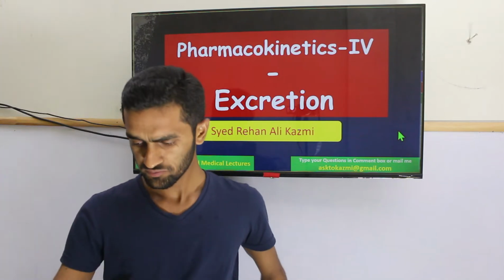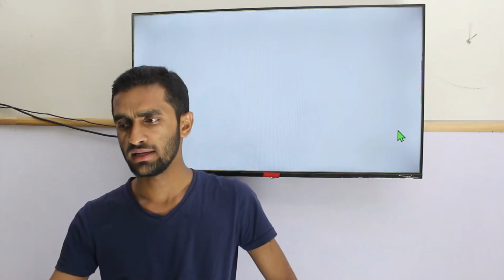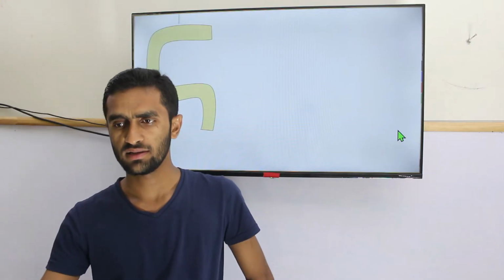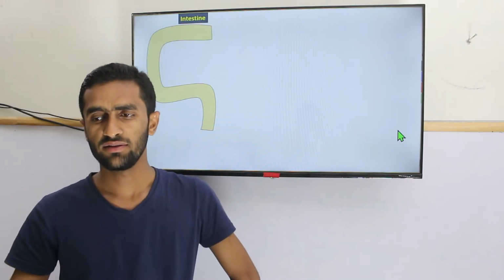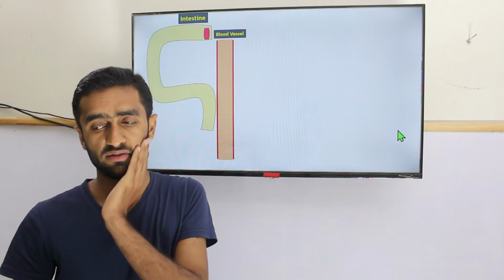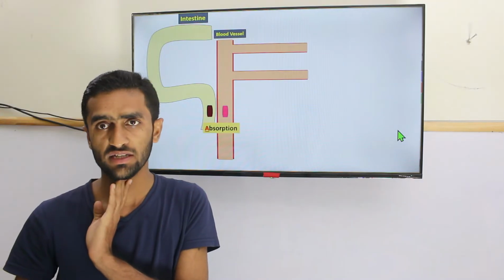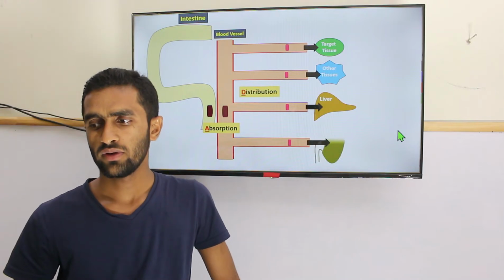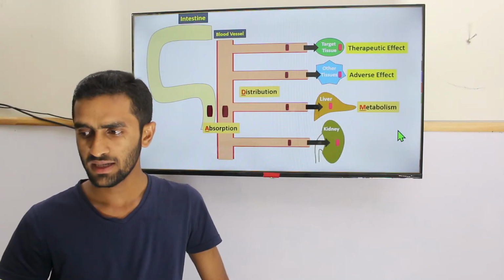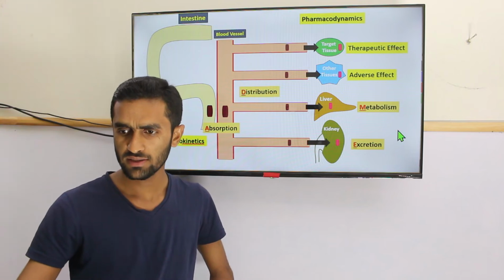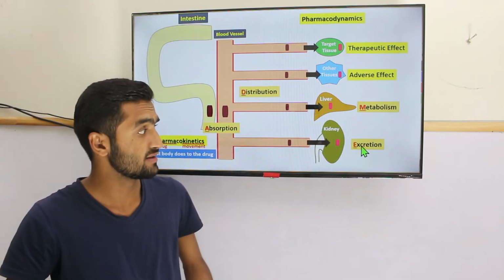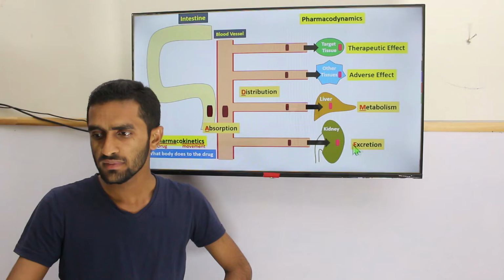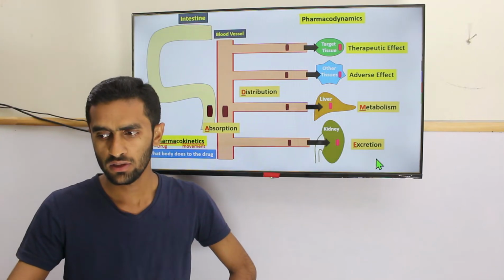Now we are going to look at the last segment of pharmacokinetics, the excretion. Although we have covered the different topics regarding the intestine, where we have seen how the drug was moving, then the blood vessel, first step was the absorption, then we have discussed the distribution. So we have covered the metabolism. Now we are going for this last segment, the excretion.